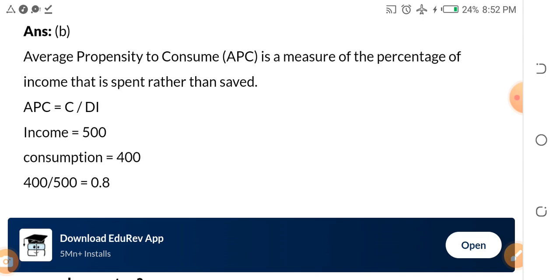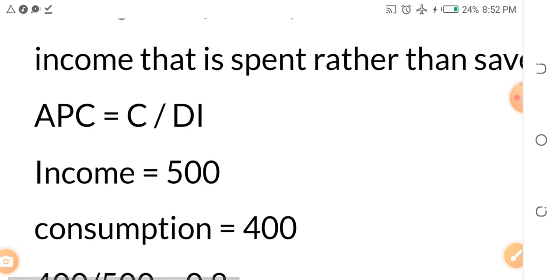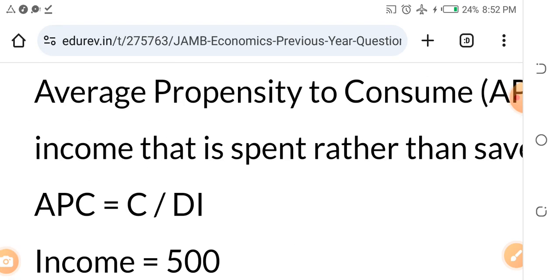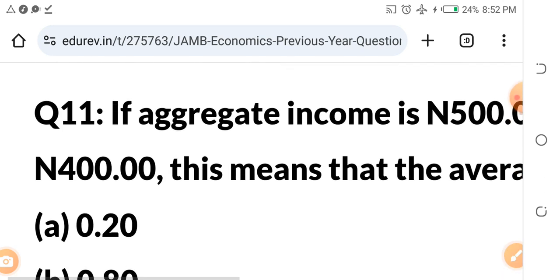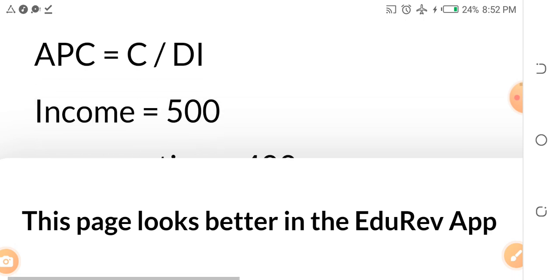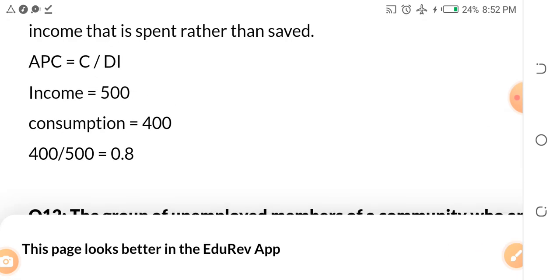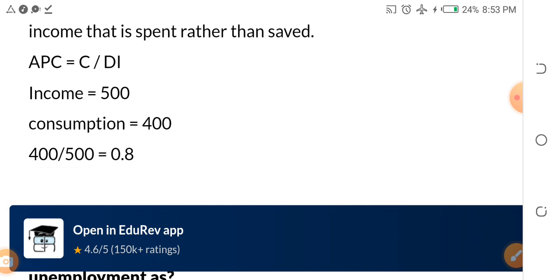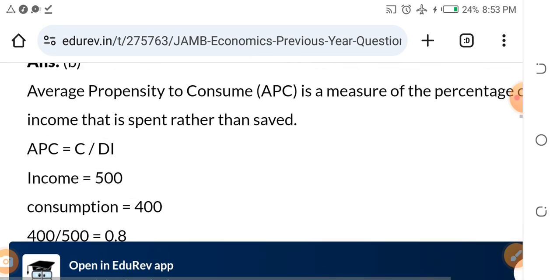Average propensity to consume, APC, is equal to consumption over DI, that is, income. Consumption over DI, that means we will have here the consumption is 400 naira, then the income is what? 500 naira. When you now do 400 divided by 500, it will give you 0.8. That is why we have B as the answer.